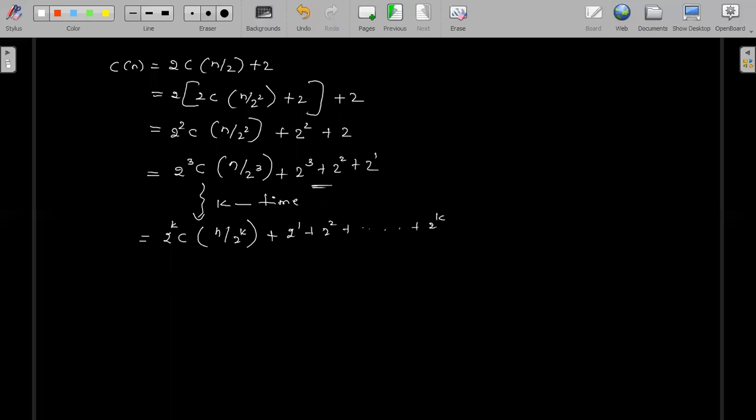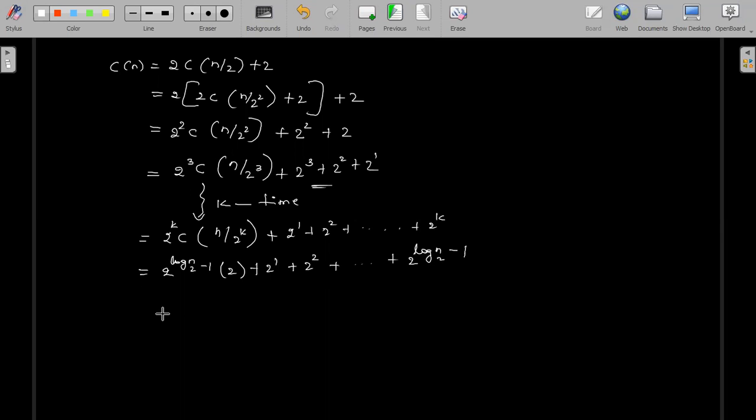That is equal to, we already got it. How to find the k? K is equal to log n base 2 minus 1, right? Here also the same thing. If you're not getting this one, check the previous one, you will get it. So we got the k: plus 2 power 1 plus 2 power 2 plus up to 2 power log n base 2 minus 1.